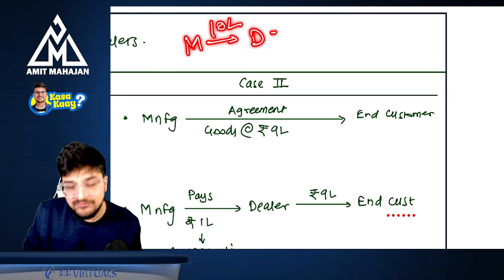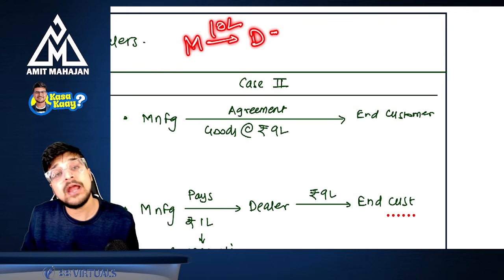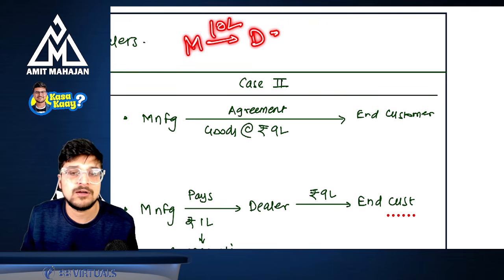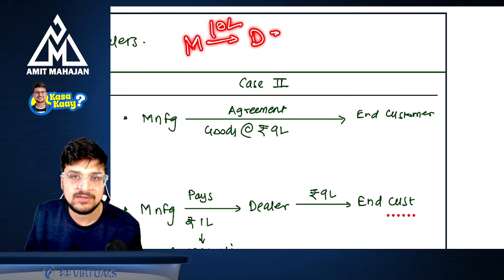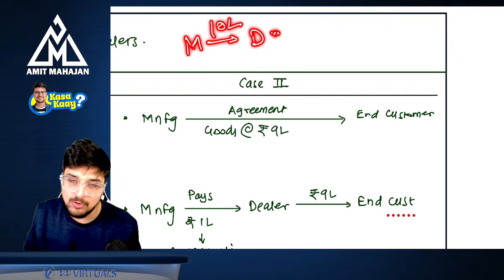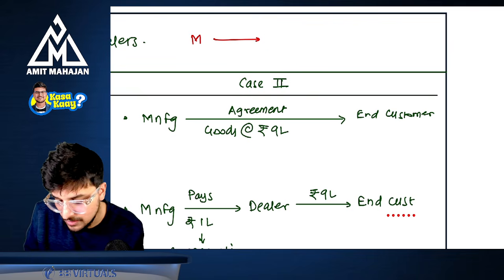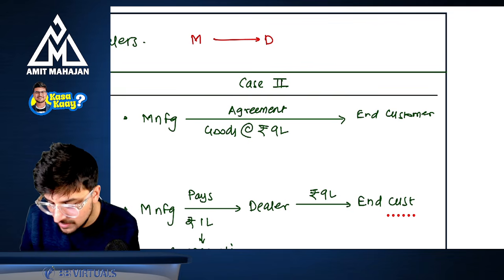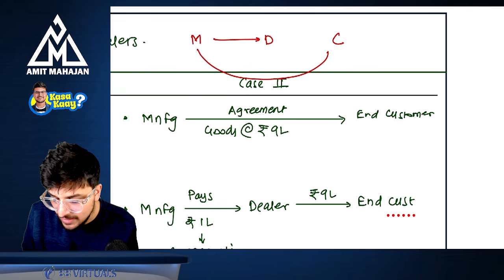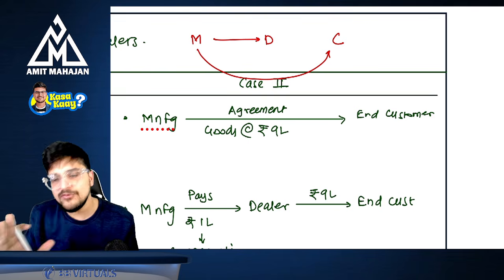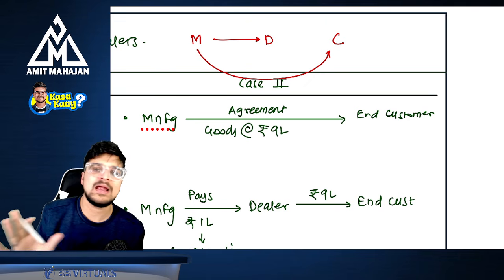Now, the manufacturer has already made an agreement with the end consumer that you will get the goods for 9 lakhs because it is a Diwali offer. Now, just understand here, the manufacturer and the dealer. The manufacturer has made an agreement with the customer that you will get the goods for 9 lakhs. If you want to get the goods, you just go to the dealer and buy the goods.